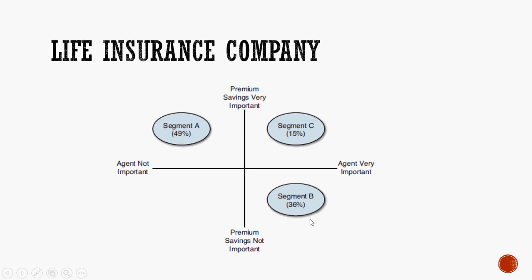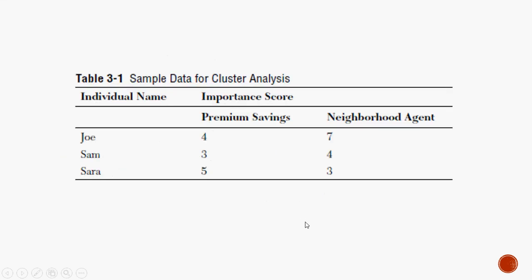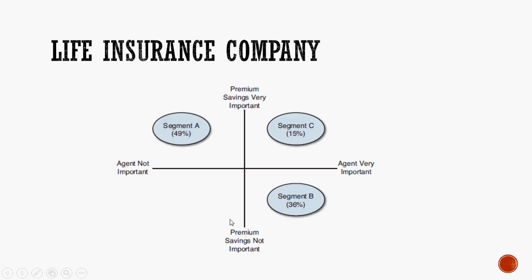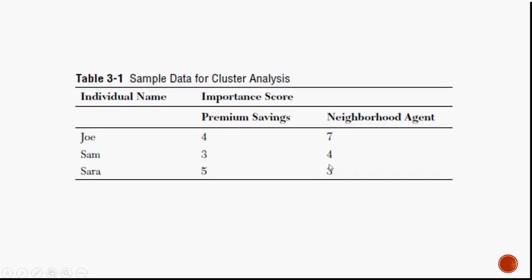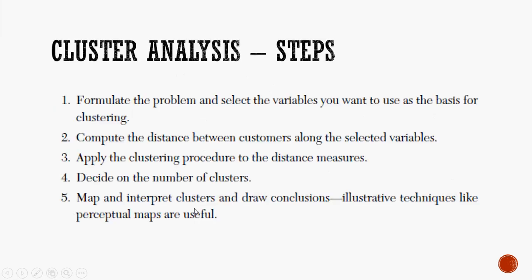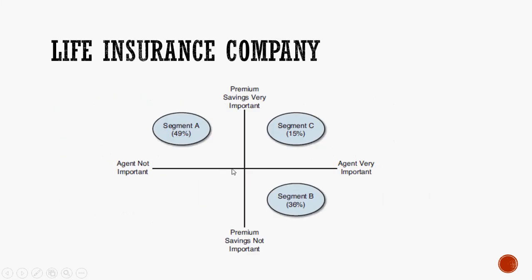Whereas Sam would have got 4, 3. Where would I have plotted it? 4 is for neighborhood and 3 is for premium saving. 4 would be somewhere over here, 3 somewhere over here. So somewhere over here Sam would have fallen. So 4, 3 would be the intercept.